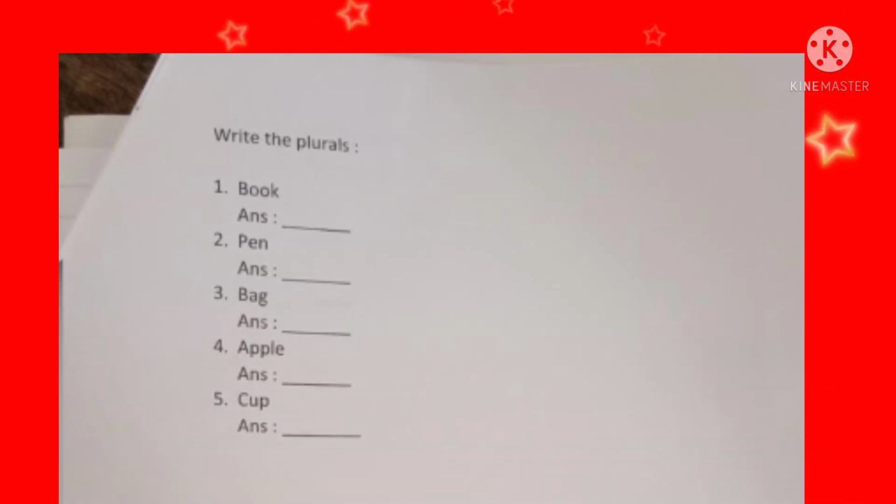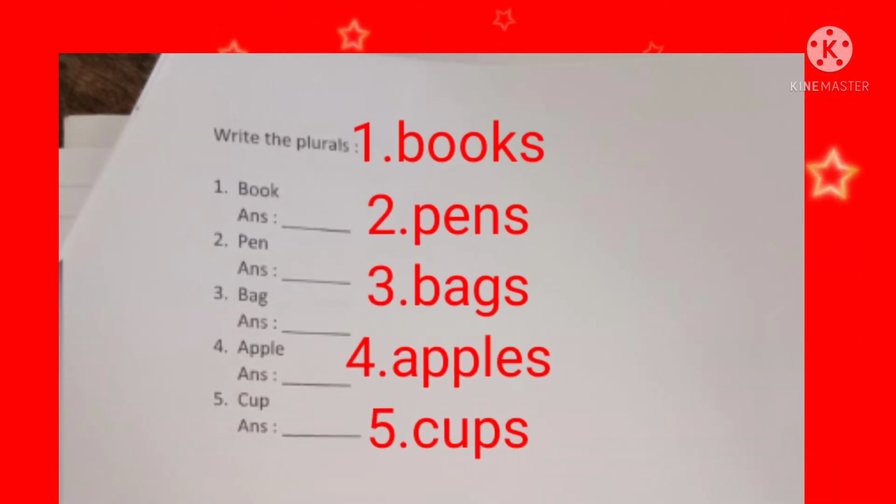Write the plurals. Number 1, book. Answer, books. Number 2, pen. Answer, pens. Number 3, bag. Answer, bags. Number 4, apple. Answer, apples. And number 5, cup. Answer, cups.